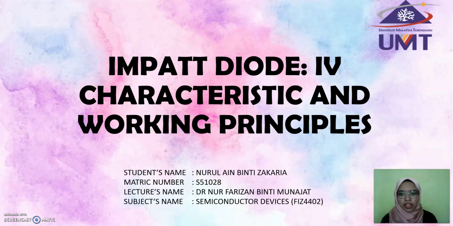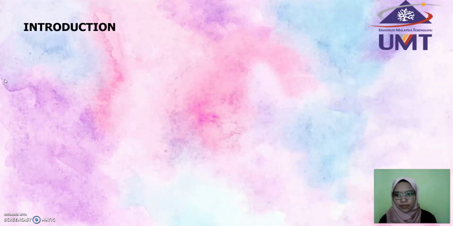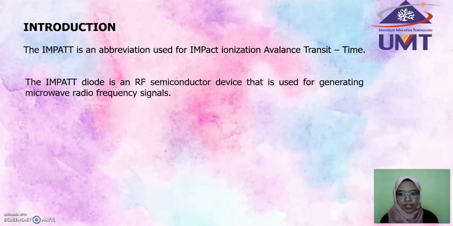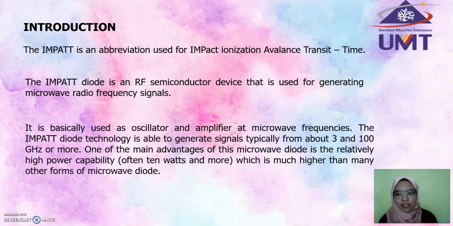I will talk about impact diode, IV characteristic and working principle. First of all, let's see what is impact diode. The impact diode is a diode used for impact ionization and transit time. Impact diode also is an RF semiconductor device that is used for generating microwave radio frequency signals. The impact diode technology is able to generate signals typically from 3 to 100 GHz or more.